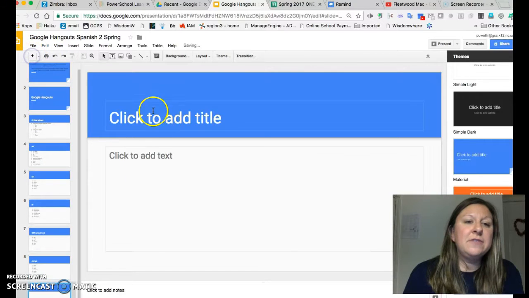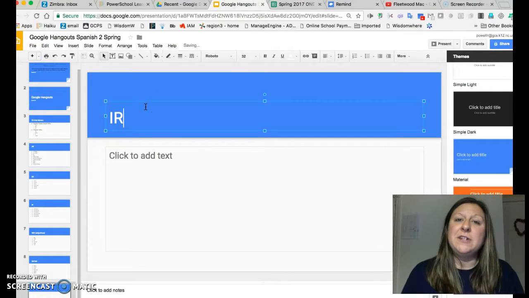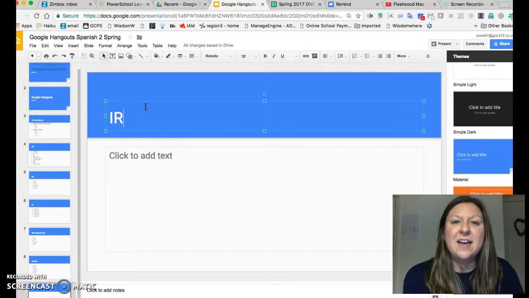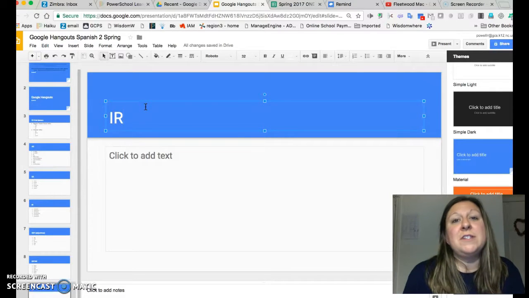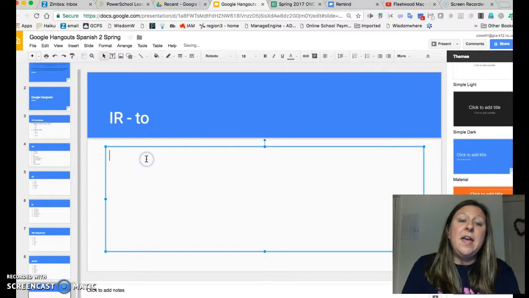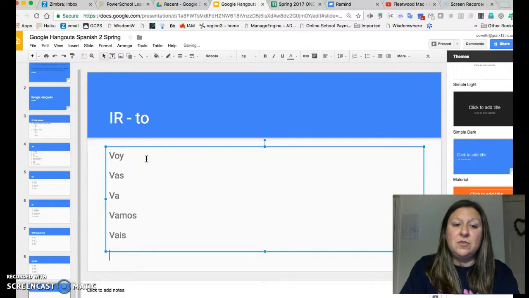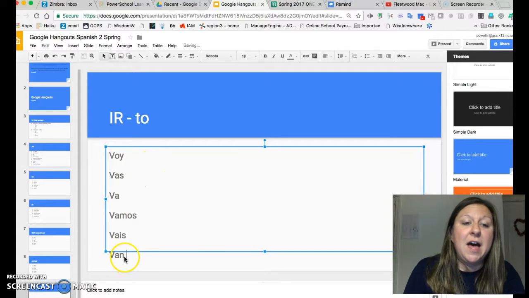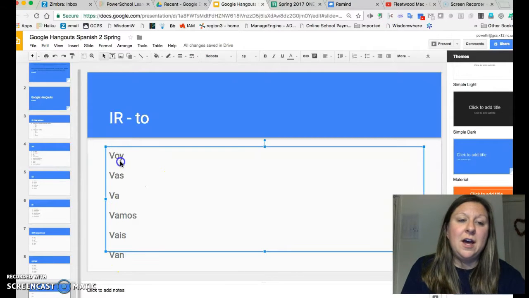Now, the next verb we're going to talk about is the verb ir. And there were actually a few questions about that today because a lot of you are coming up in the course where it's time to take a review for this verb ir, which means to go. And this one is irregular to where if I'm going to say yo voy, tú vas, él usted va, nosotros vamos, vosotros vais, ellos ustedes van. Talking about where to go.